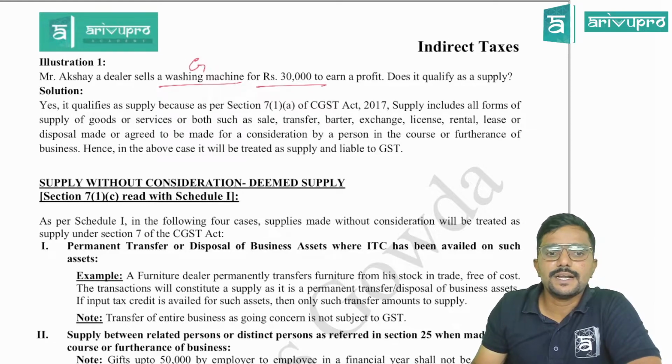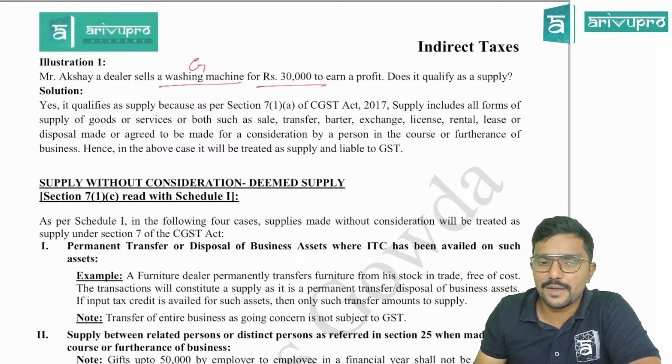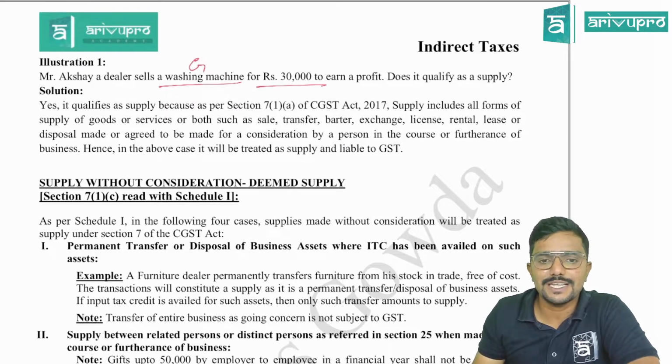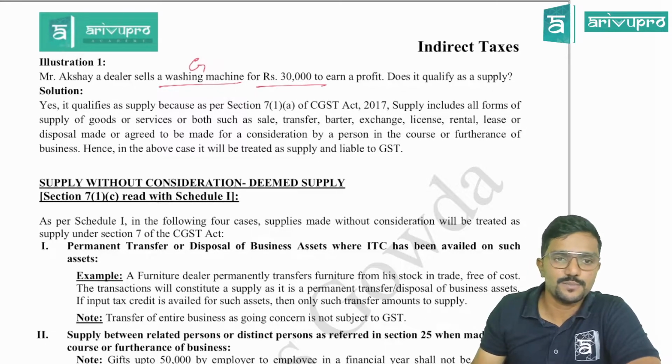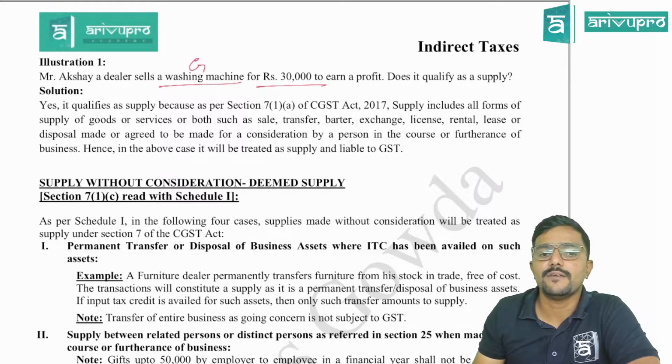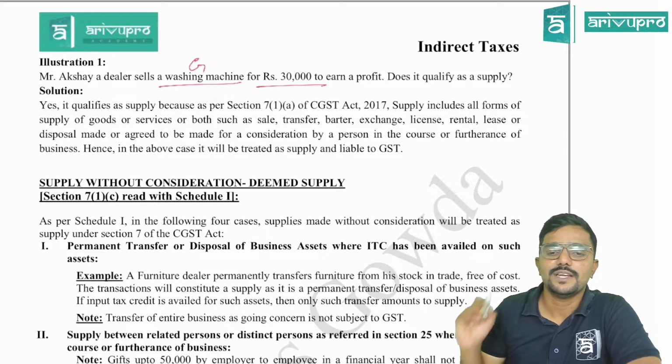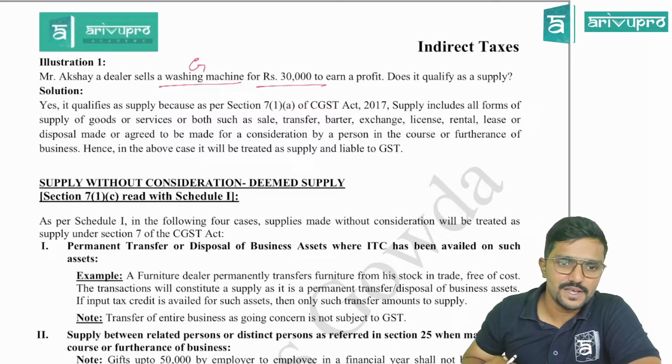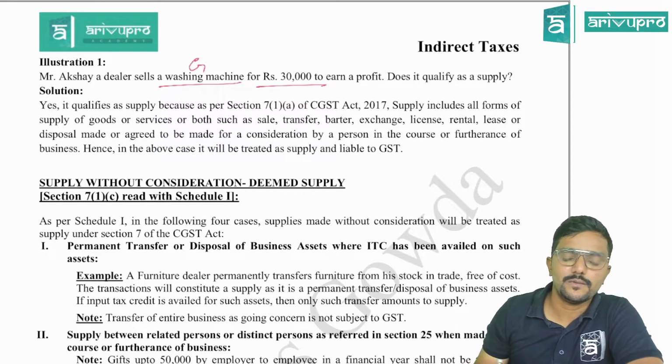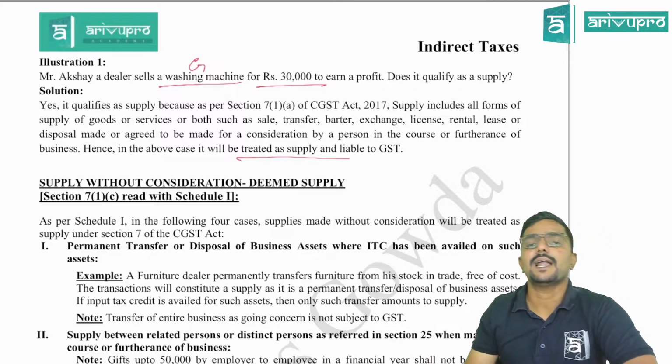Solution. Yes, it qualifies as supply because as per section 7(1)(a) of CGST Act 2017, supply includes all forms of supply of goods or services or both, such as sale, transfer, barter, exchange, license, rental, lease, or disposal, made or agreed to be made for a consideration by a person in the course or furtherance of business. Hence, in the above case, it will be treated as supply and liable to GST.